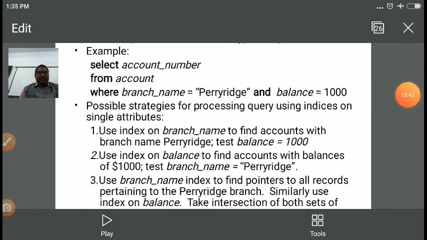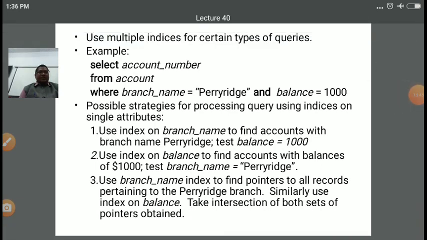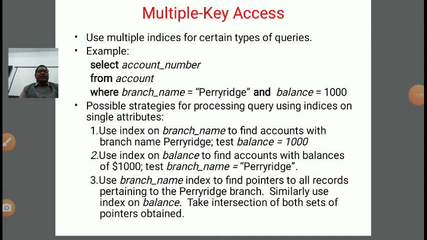To implement multiple key access we can use some strategies. Various possible strategies are listed here for processing a query using indexes on a single attribute. First, use the index on branch name to find accounts with branch name Paris and then test whether the balance is equal to 1000. Second, use the index on balance to find accounts with balances equal to $1,000. After that, test whether the branch name is Paris. So we can just change the order: first balance, then checking the branch name, or first branch name, then checking the balance.